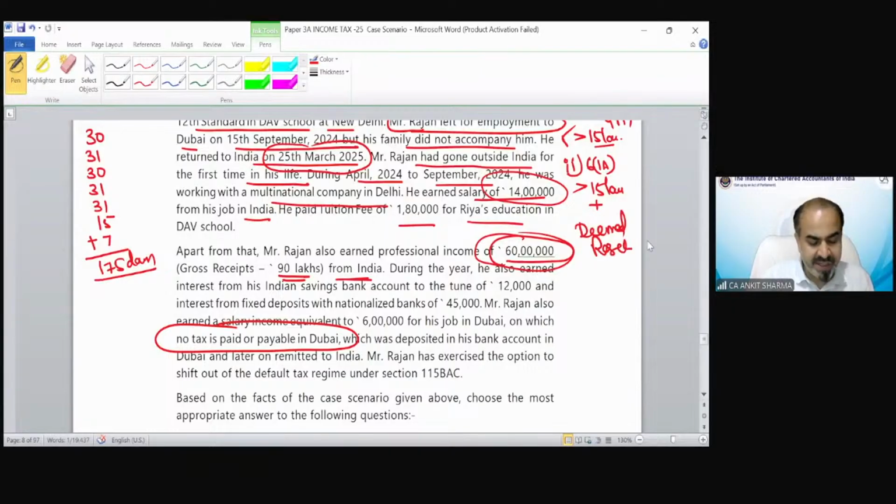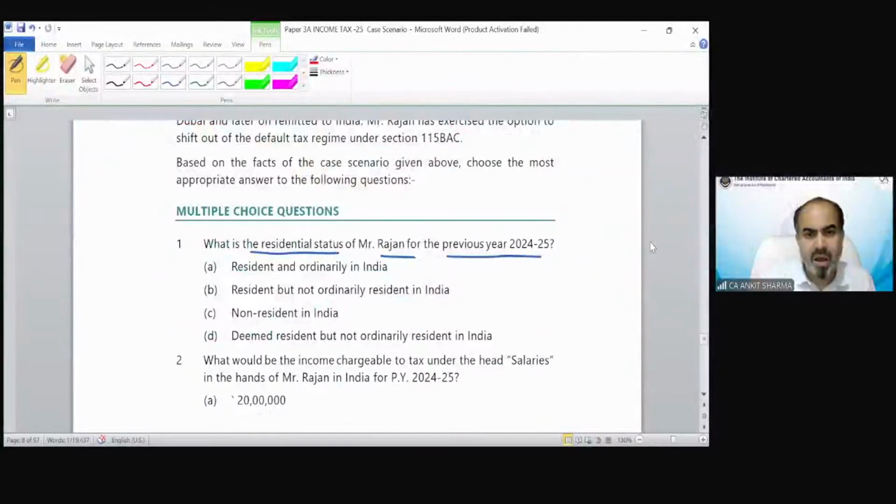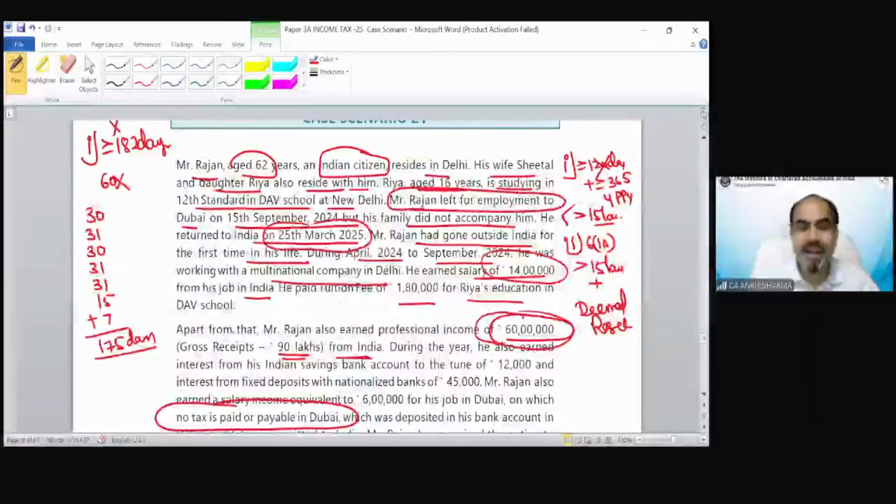And a deemed resident would be treated as point number D, deemed resident but not ordinary resident in India, because a deemed resident would always be treated as a not ordinary resident in India in this situation. That was our case scenario number 4. Yes, Kushi, correct answer you have given.